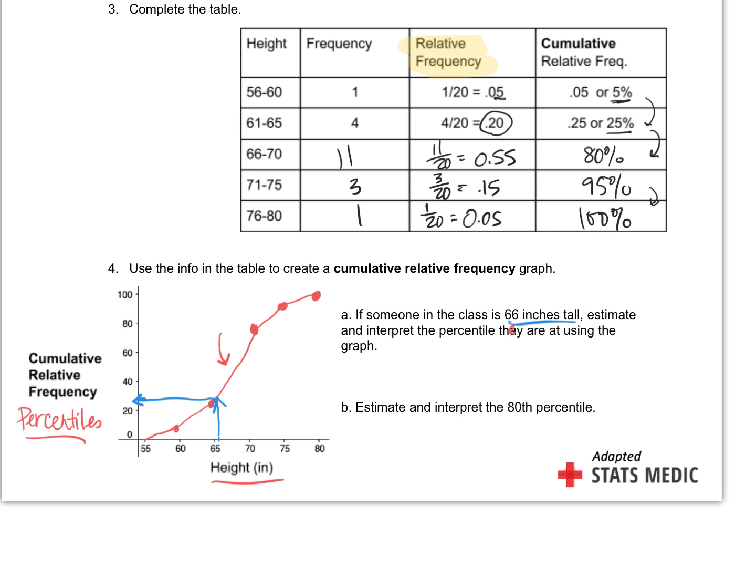We're estimating. So how would I interpret? This is going to be a big one. Another interpretation you have to get right when you're wording things, okay? You would say this, approximately, what do we say, 30% of the class is 66 inches or shorter. Okay, we're talking less than or equal to, right? So we're putting that in words, in context. Less than or equal to in height is shorter, height versus taller.